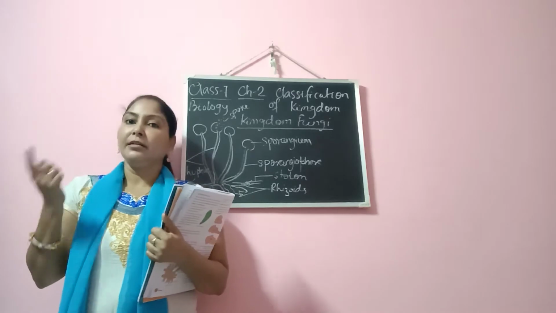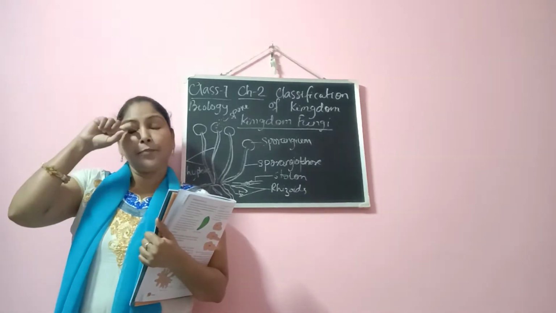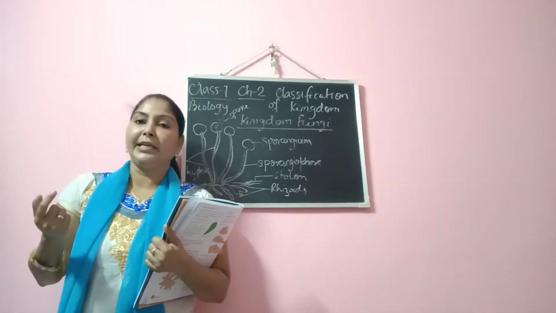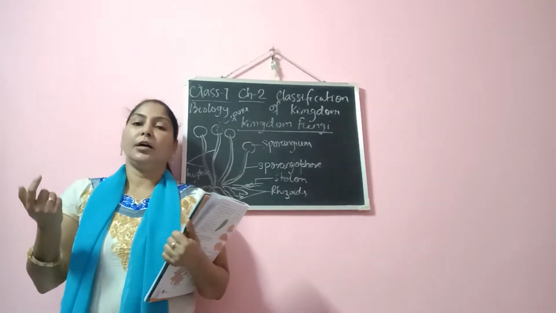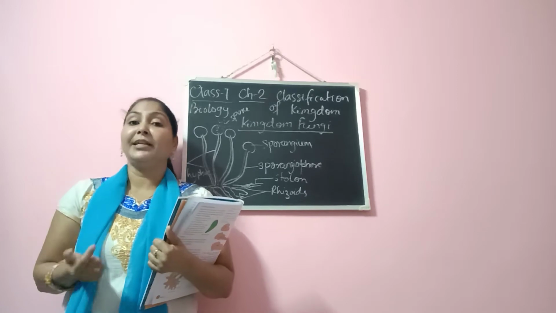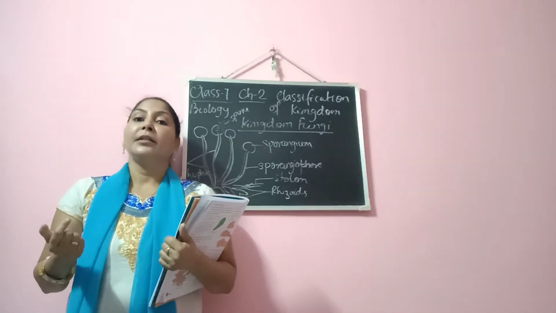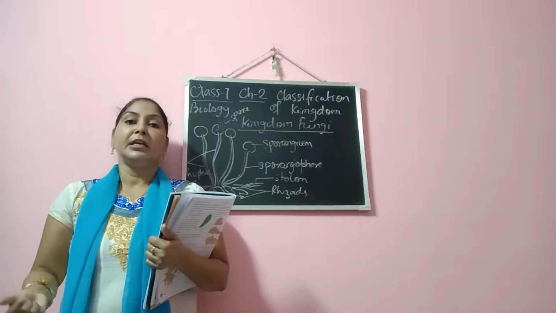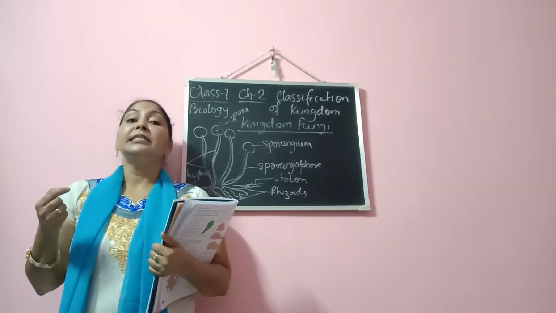Mostly the organisms are heterotrophic in nature, because they show what kind of nutrition? Heterotrophic nutrition. That is, they cannot prepare their own food, and that is why they feed on other organisms. Basically, they are saprophytic in nature.